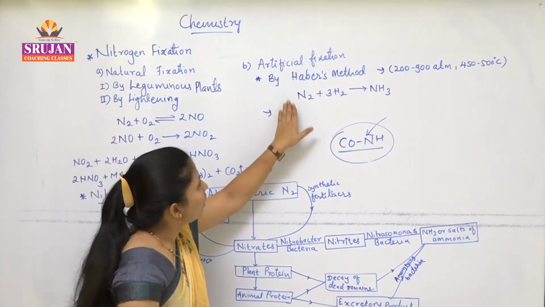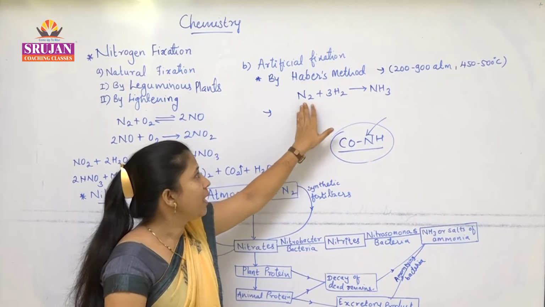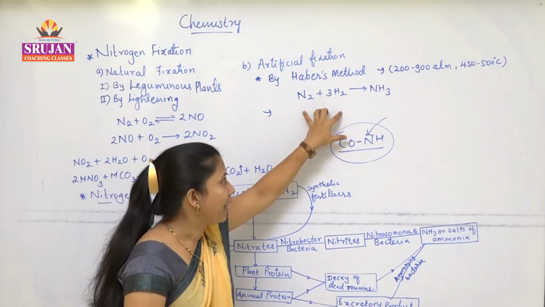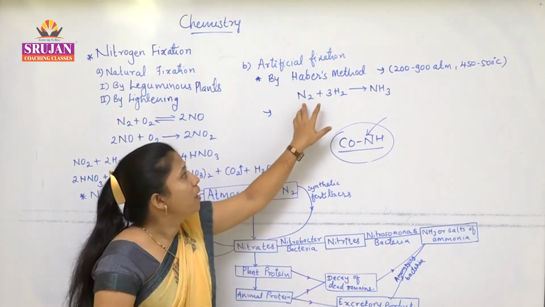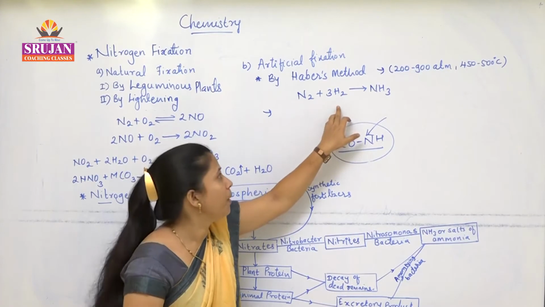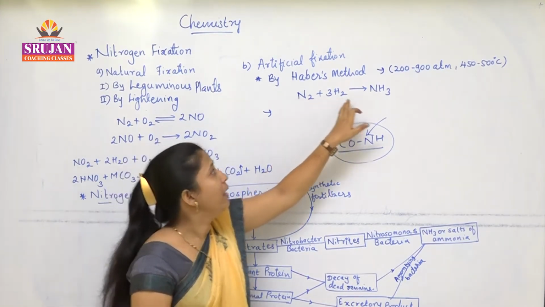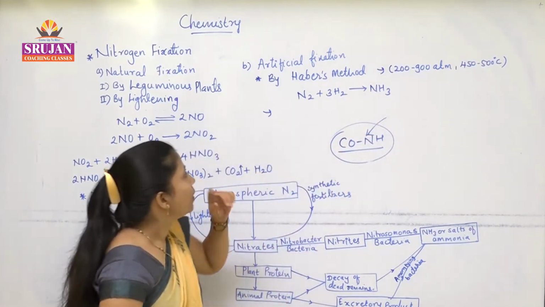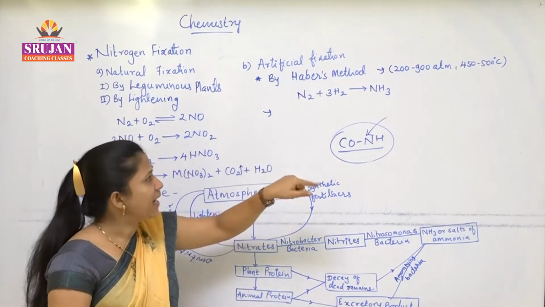What happens in Haber's process? Nitrogen and hydrogen are allowed to react, and ammonia is formed. What is the ratio here? 1:3. One part nitrogen and three parts hydrogen react to form ammonia. Is this reaction balanced?